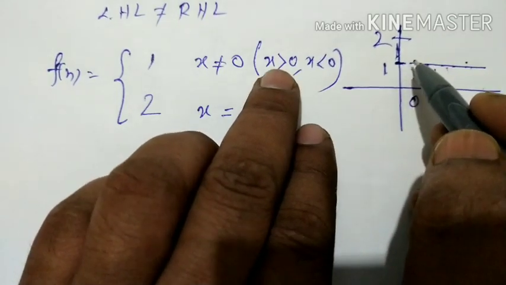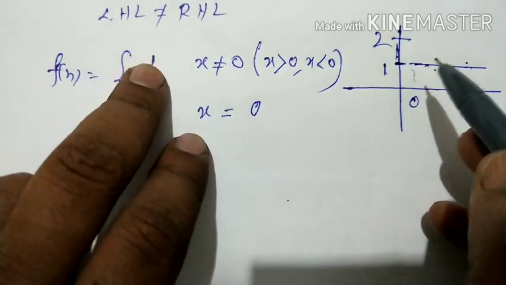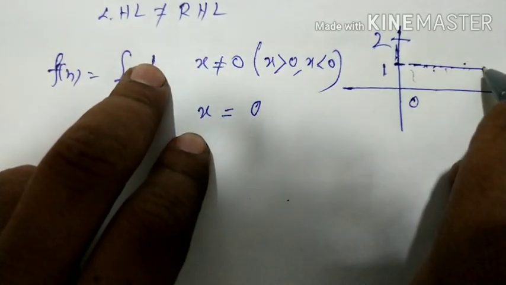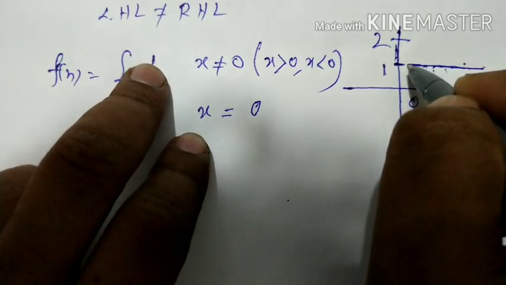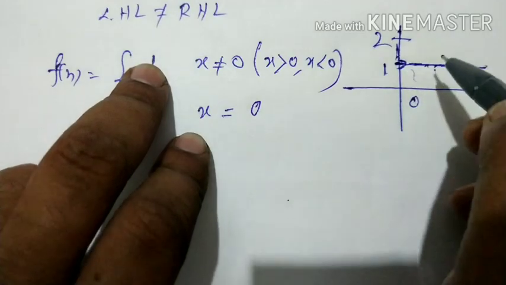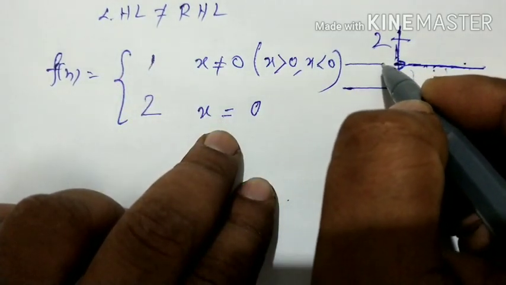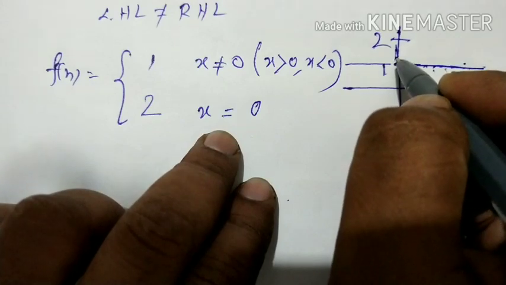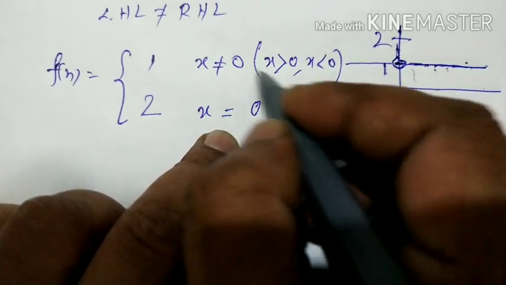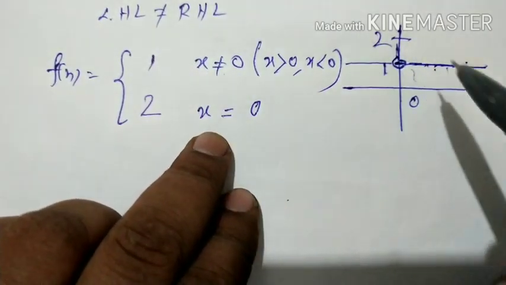And you see here x is not equal to 0. For x equal to 0, the function is not defined here, and therefore you come across and cannot touch the y-axis. So there is a gap. There is a what? Gap. Similarly, for x less than 0, the graph is in this way, and you cannot touch the y-axis because at x equal to 0 the value of the function is not defined here.